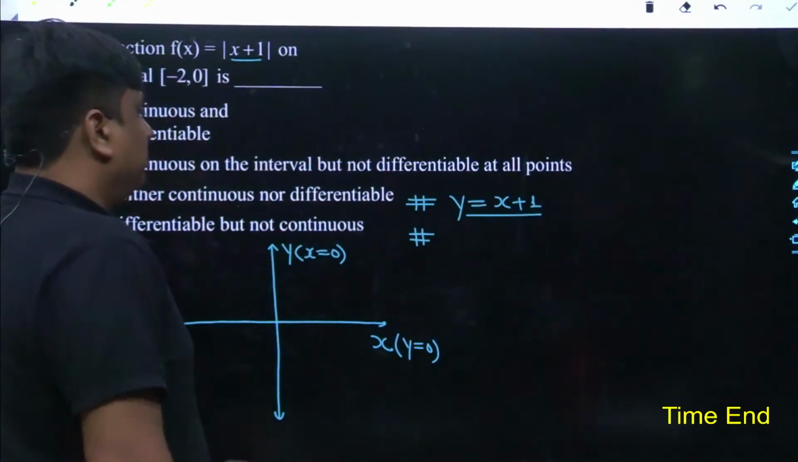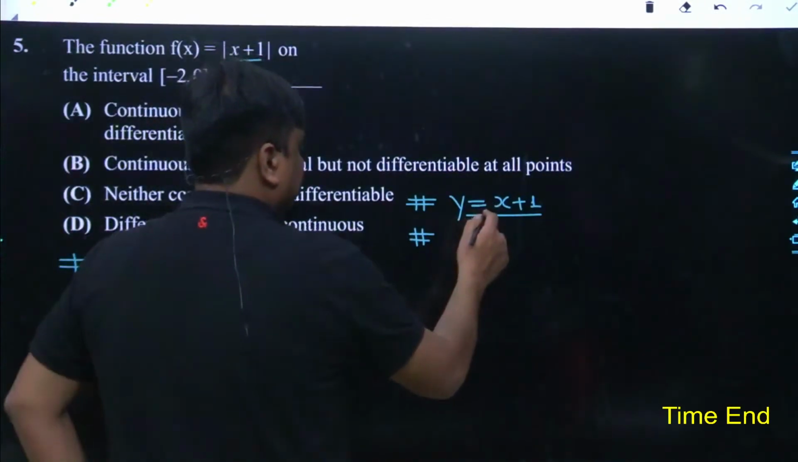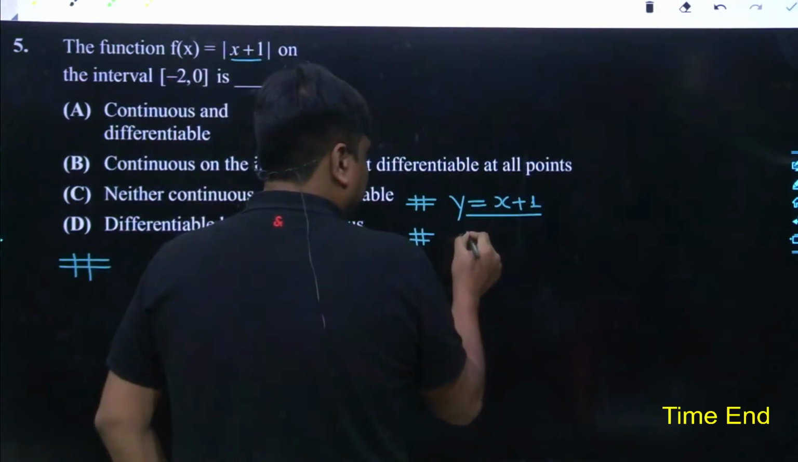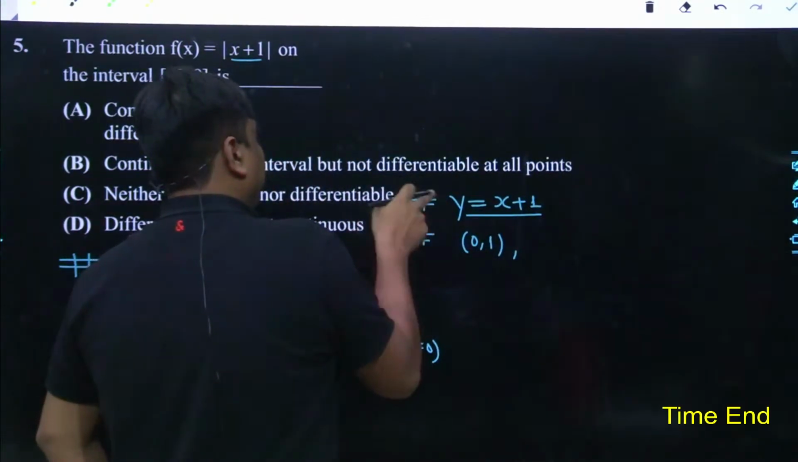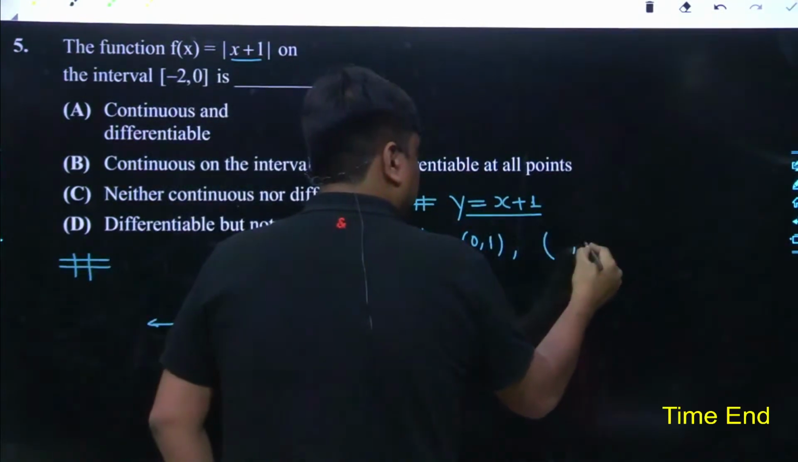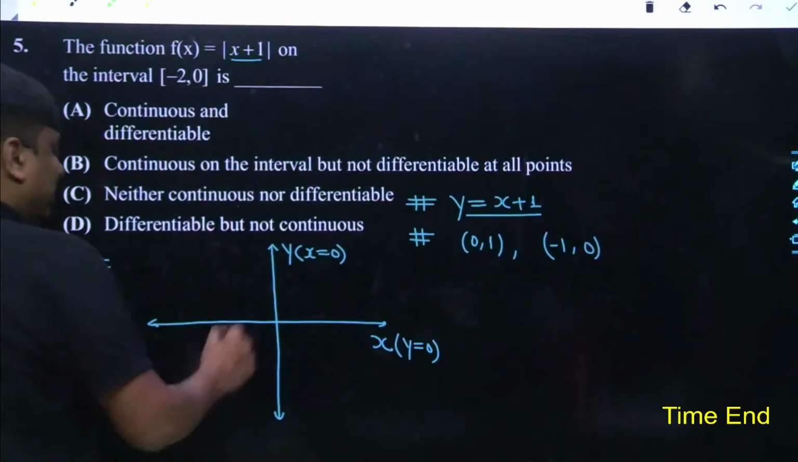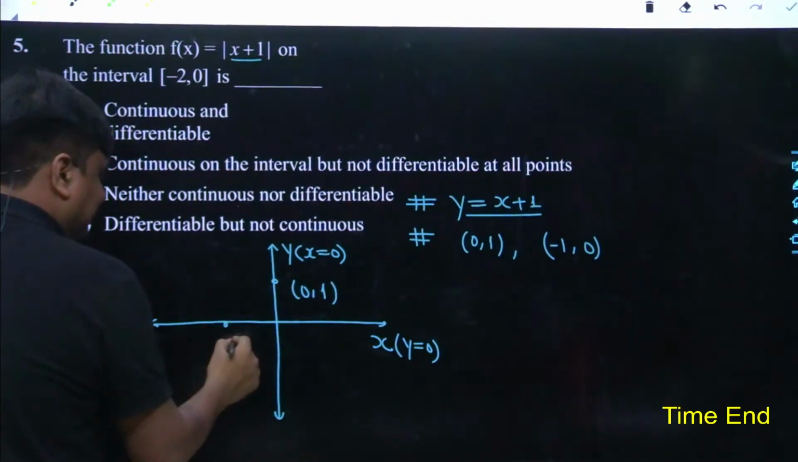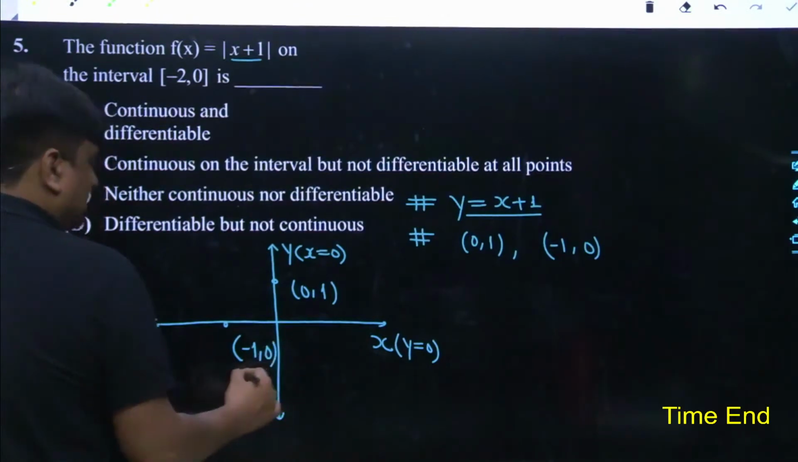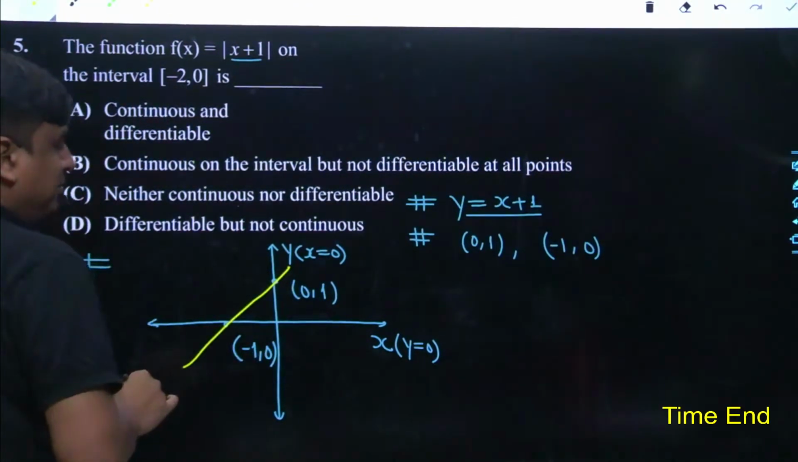Obviously, till this point, I don't think any student would have any doubt. So if I feed x equals 0, the value of y is 1. So it is (0, 1). And similarly, when you feed y equals 0, the value of x is -1, so (-1, 0). So the intersection points are (0, 1) on the y-axis upside and (-1, 0) towards the downside. So this is the structure now.